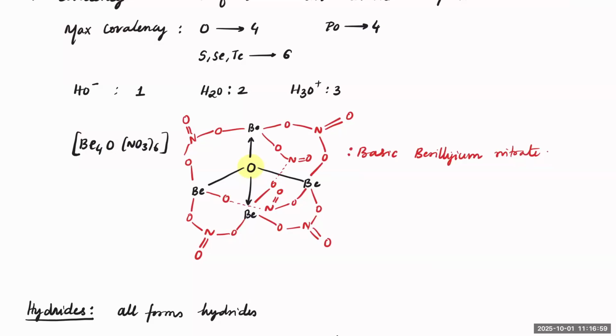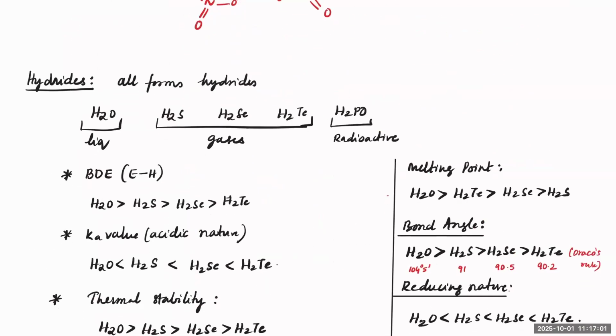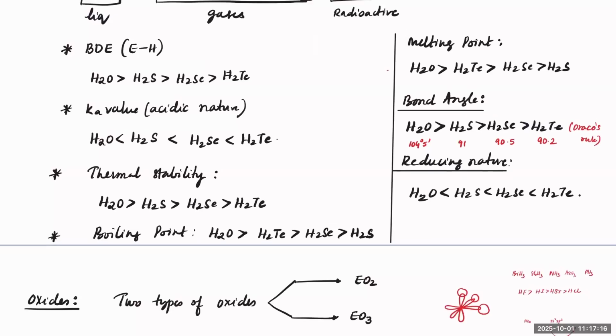Next, what are the types of hydrides you will notice? See, H2O exists in liquid state, while H2S through H2Te are gaseous and H2Po is a radioactive gas. This is also gaseous, but it is radioactive. What are the general trends we need to know from hydrides? First, bond energy. Down the group, bond energy decreases.